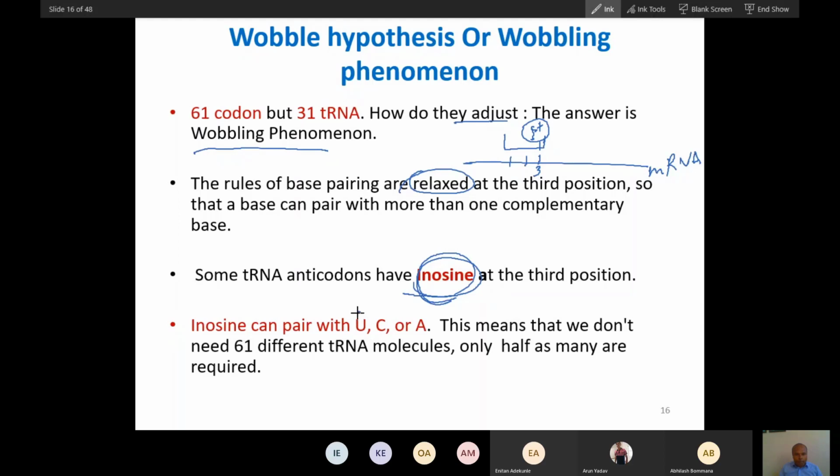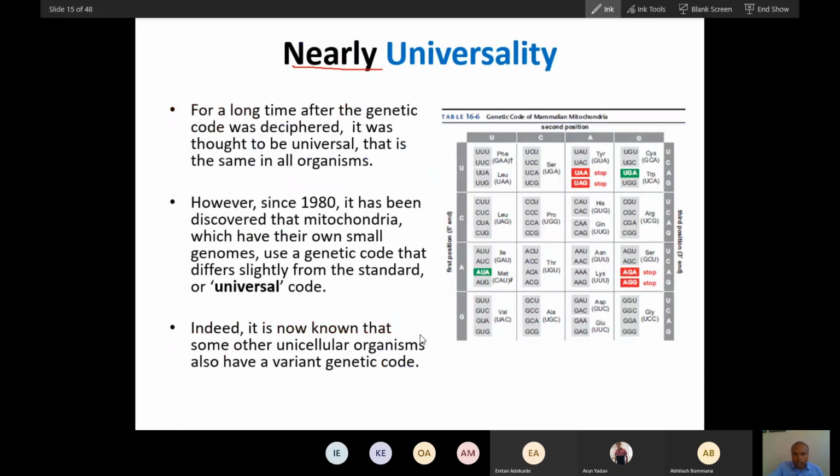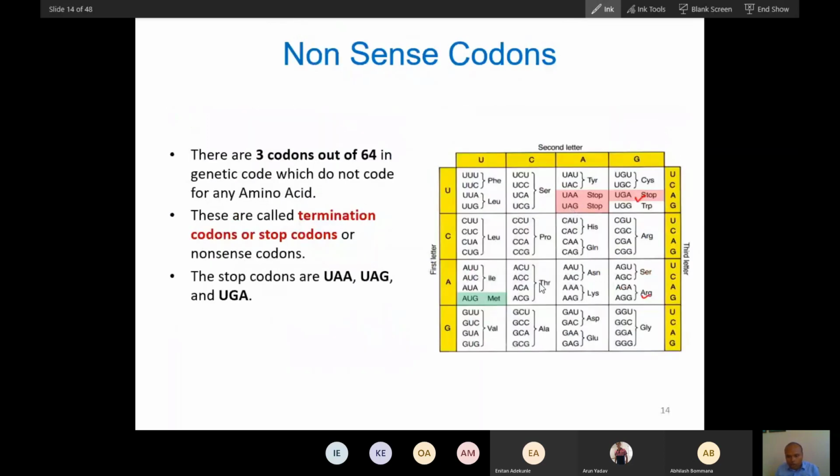This inosine can make base pairs with U, C, and A. So you can see here U, C, and A.